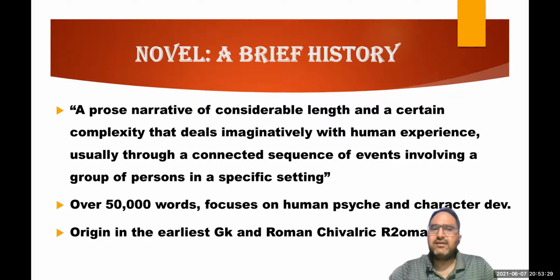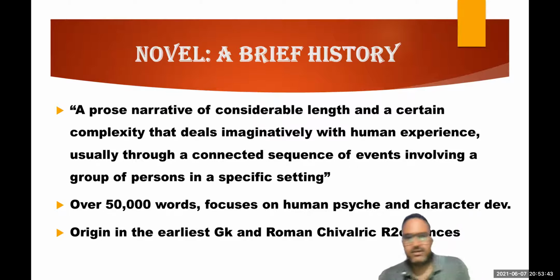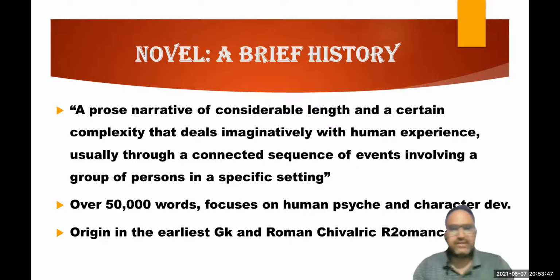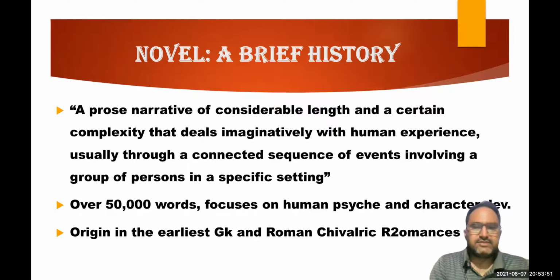As far as the origin is concerned, if you go into the history of the novel, you will see that the novel too has its origin in the earliest Greek and Roman chivalric romances. There is a typo, it's romances, R-O-M-A-N-C-E-S. So it is romances. This is the spelling.